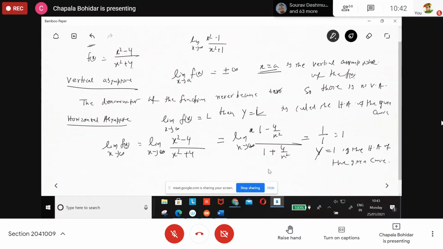Part A is there. I said that I'll do it later on. So now I do that question number 50. It is given to you as assignment. Find the horizontal and vertical asymptote of this curve. You do it yourself now.